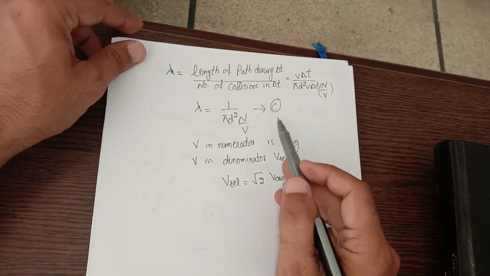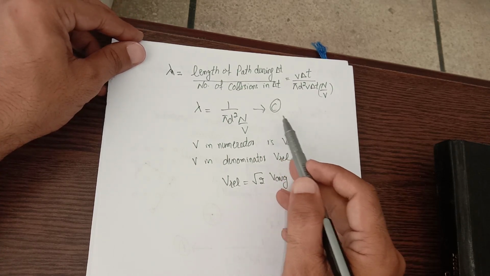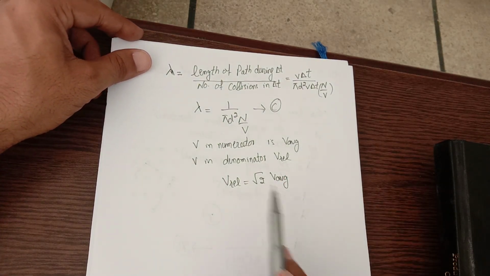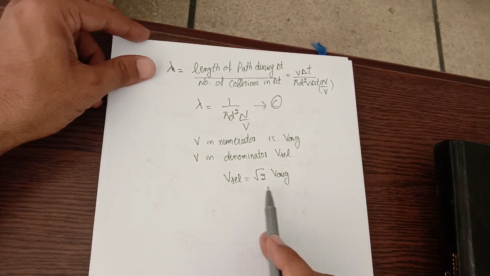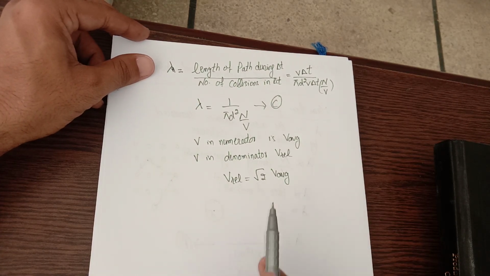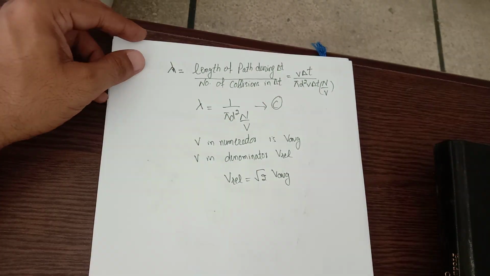So you can come to this result of equation A from C by considering that V relative is equal to under root 2 times the V average.